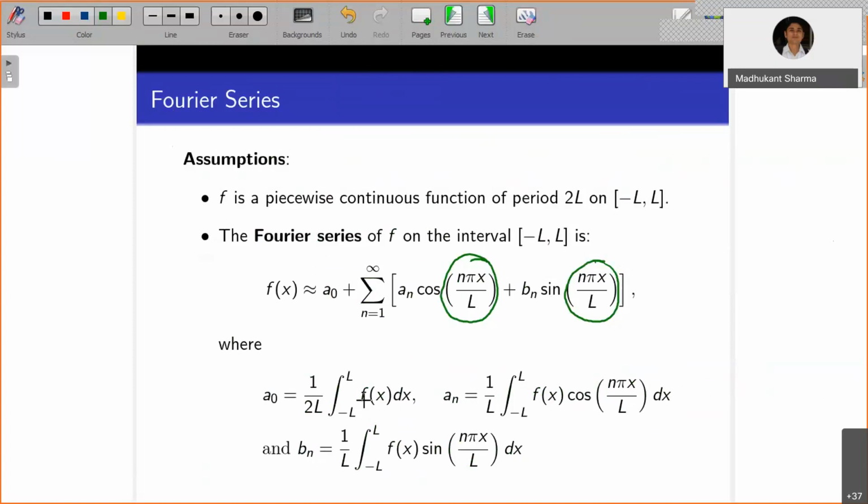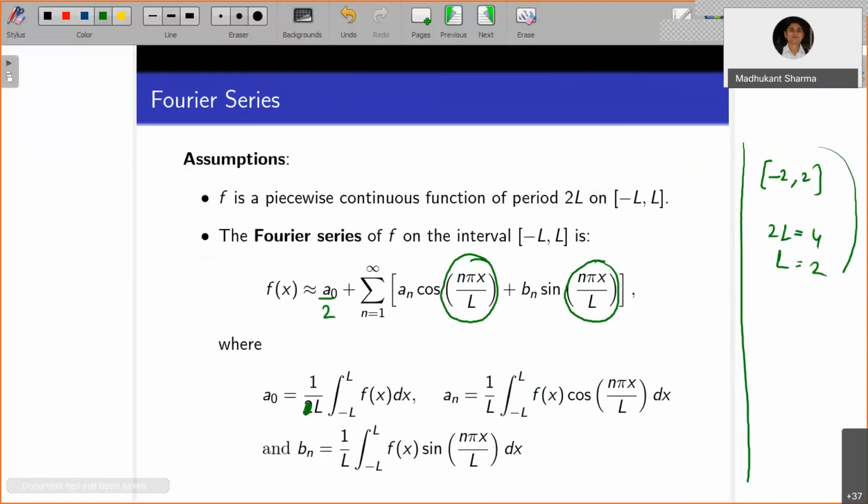And in the integral, here instead of a naught by 2, let's take this as 1 by, here it's eliminated now. So what you have is a naught equals 1 by L. You can determine L from the interval. Suppose the interval is minus 2 to 2. Then 2L is the length of the interval, that is 4. So the L value is 2.